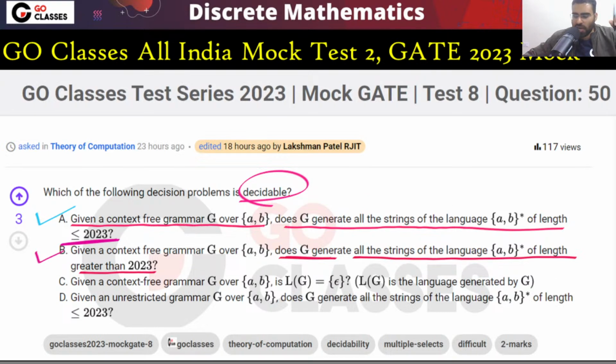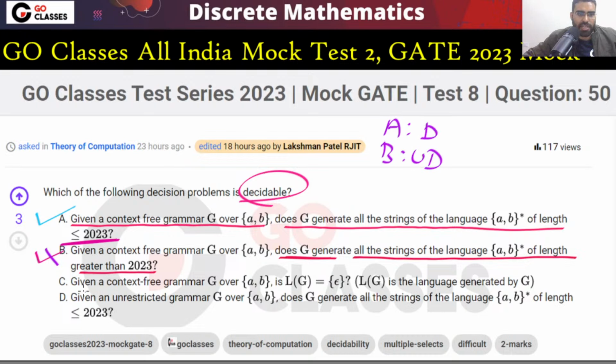Please tell me honestly, did you understand the contradiction here? Did you understand option A and option B? Option A is very simple, but option B is beautiful. In option B, we can prove using contradiction: if option B is decidable, then the universality problem of context-free languages is decidable. So option B is undecidable. This is the formal proof I have given you. So remember, A is decidable and B is undecidable.